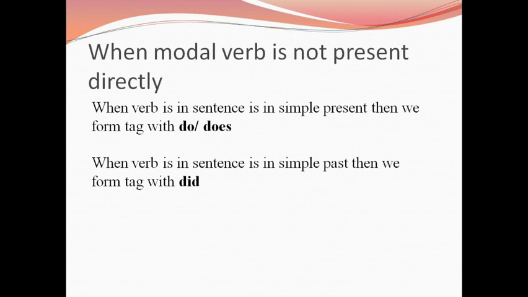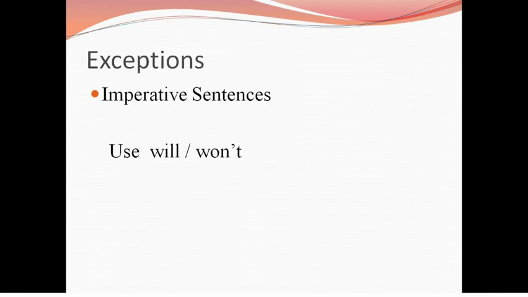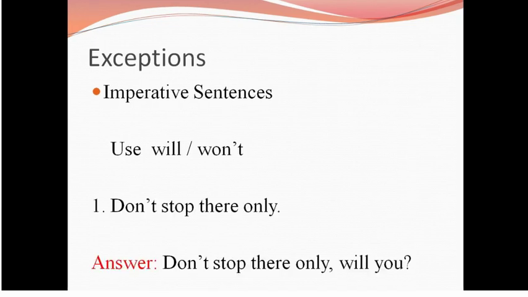The third exception was whenever the sentence is starting with I am, that time you have to use the tag aren't I. For example, I am a worker, the answer will be I am a worker, comma, aren't I. Second exception was whenever a given sentence is imperative. When a sentence is imperative, the answer will be will or won't depending upon your sentence. For example, don't stop there only, the answer will be will you, not won't you, because our sentence is negative, right?